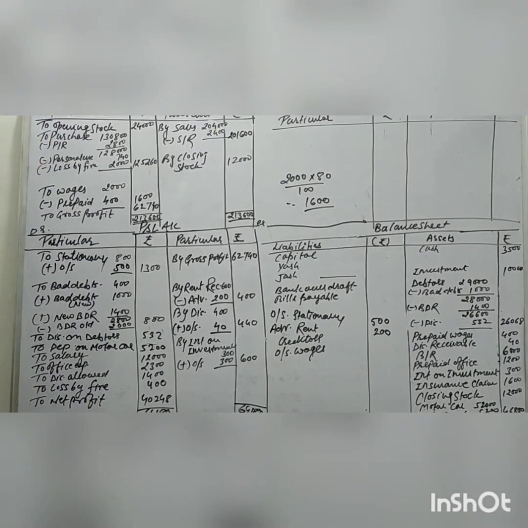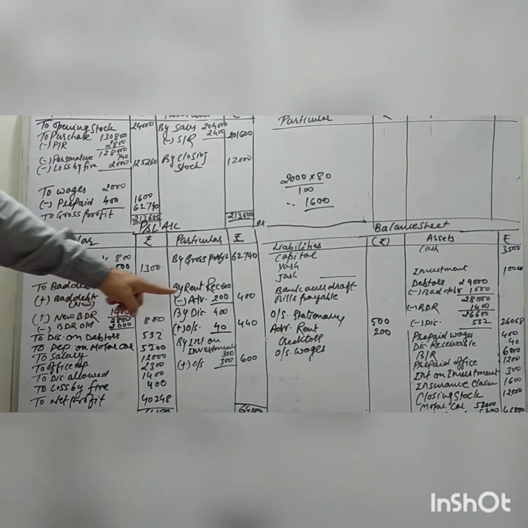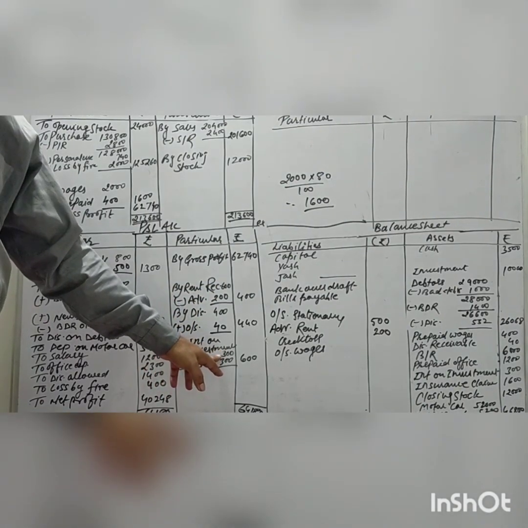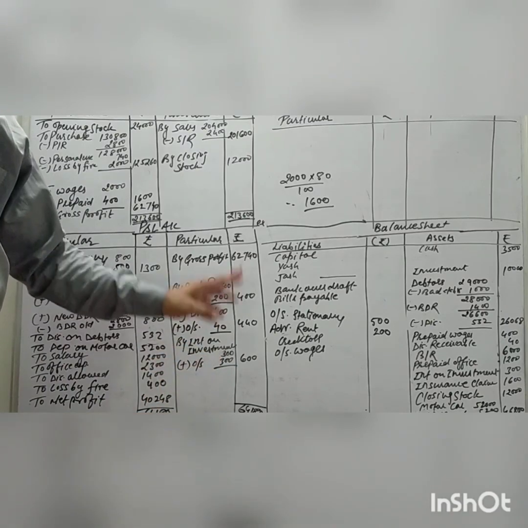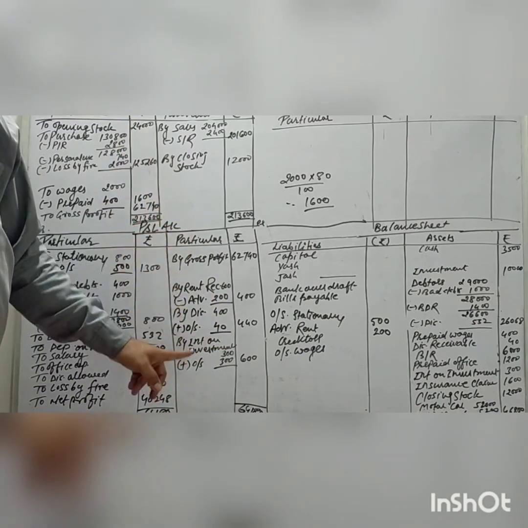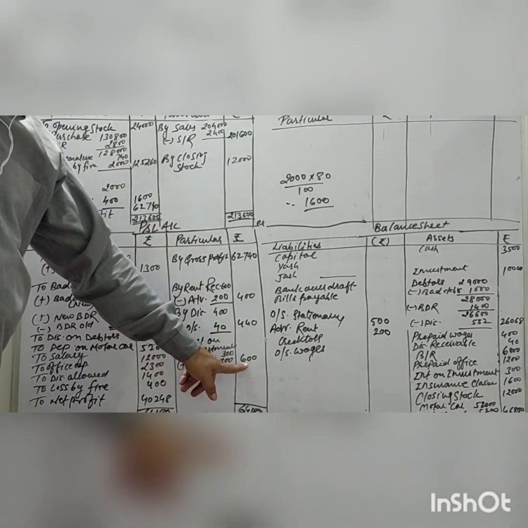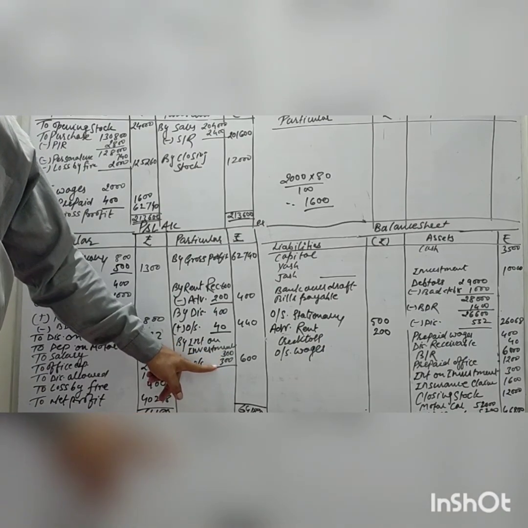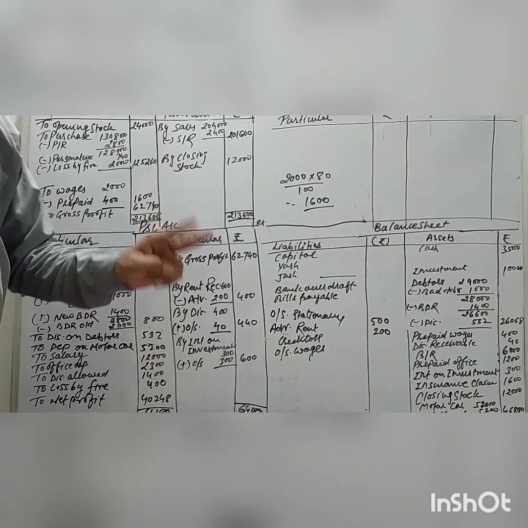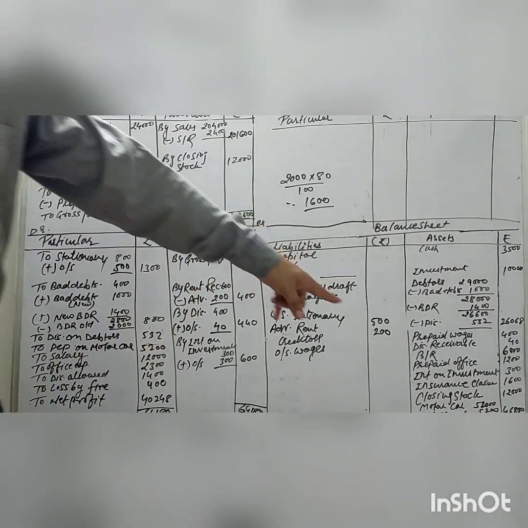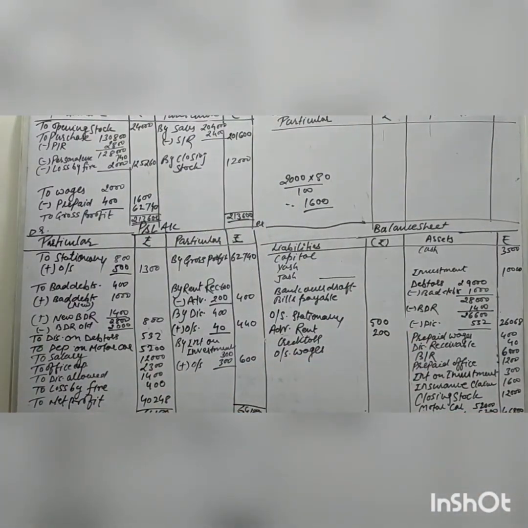So you can see that credit side, interest on investment, already we have received 300, so only 300 is outstanding. In the trial balance we get interest on investment 300, but for the whole year it is 600, so the remaining outstanding is 300. I repeat once again, total interest on investment 600, already we have received 300, outstanding amount will come 300. So this 300 has one effect on the P&L credit side, and a second effect on the balance sheet asset side.